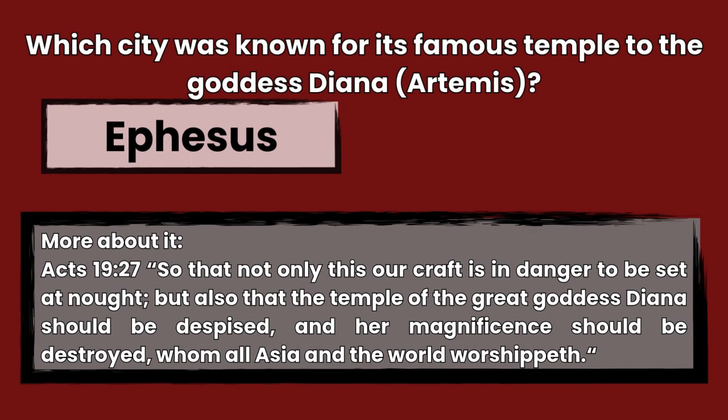The answer is Ephesus, Acts 19:27. So that not only this our craft is in danger to be set at naught, but also that the temple of the great goddess Diana should be despised, and her magnificence should be destroyed, whom all Asia and the world worshipeth.